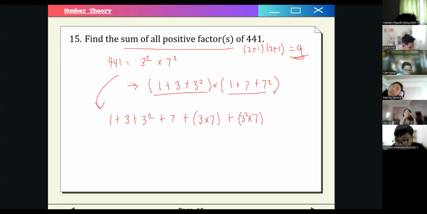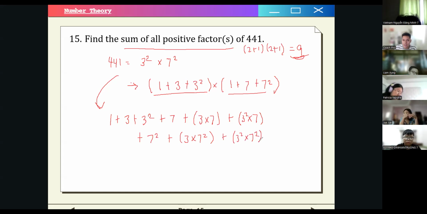So we don't want to miss anything. And then we also have 7 squared. And then 3 times 7 squared. And finally, we have 3 squared times 7 squared, which is just equal to 441. So these are the 1, 2, 3, 4, 5, 6, 7, 8, 9. These are the 9 factors of 441, right? If we list all the combinations. Now, let's group them up. We can group this one: 1 plus 3 plus 3 squared.